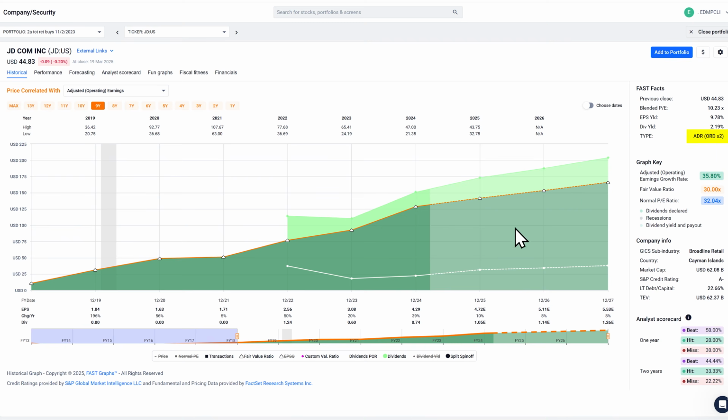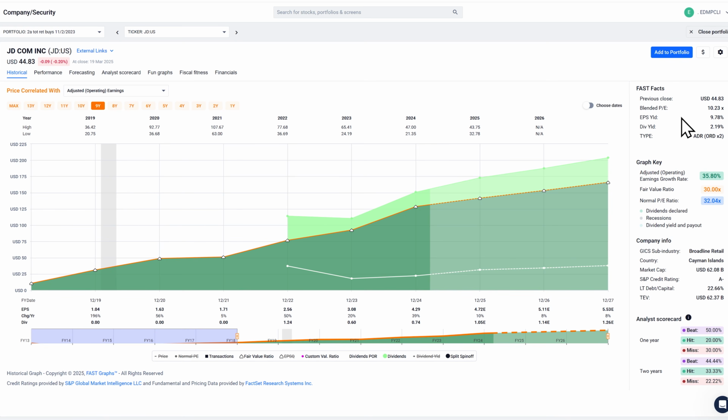Now this is an ADR, American Depository Receipt. It's not the actual company, but this is all adjusted in US dollars. You can see the company started paying a dividend in 2022. They did cut it for 2023 and beyond, but it's actually been growing ever slightly. So it's yielding about 2.19%.